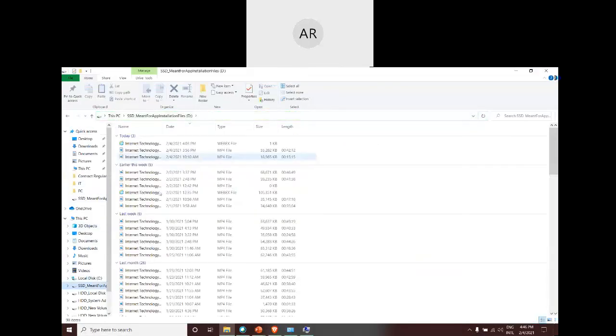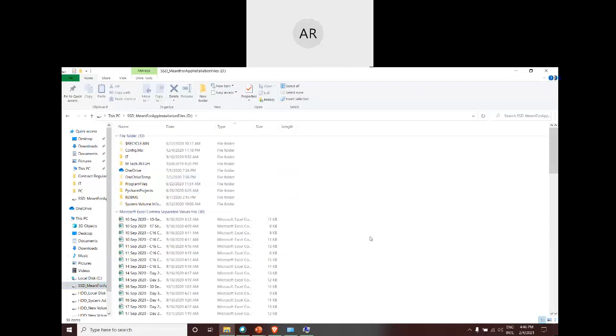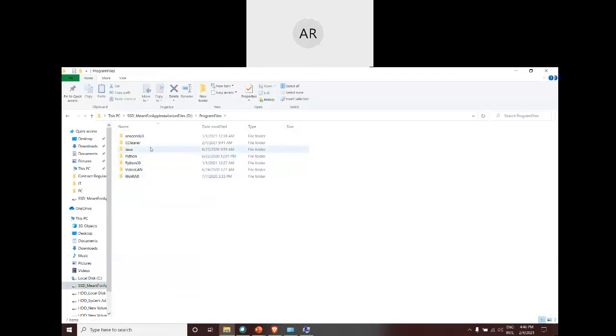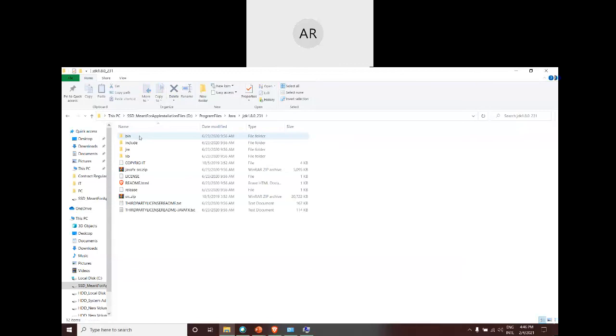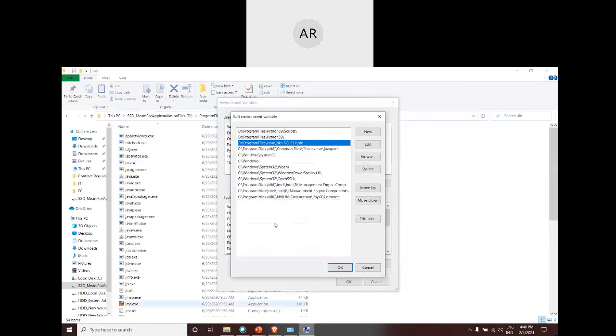In this drive, there will be a folder called D. Program Files. Okay. Can you see Java? Then JDK 1.8. Here there will be a bin. You need to copy where exactly this bin is present. You need to copy this particular path. Paste it into the new line which you are trying to create here.